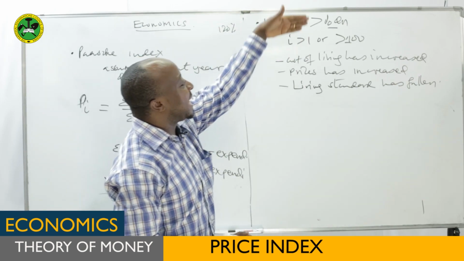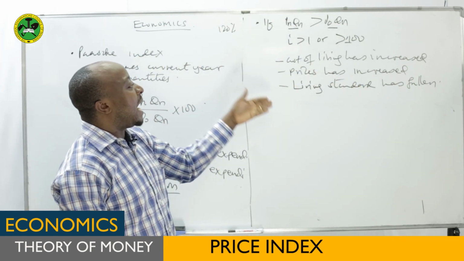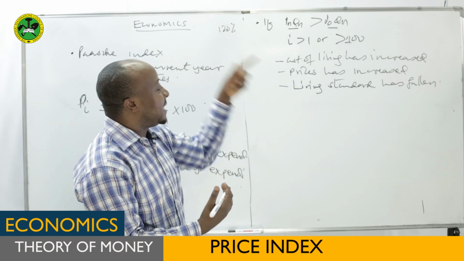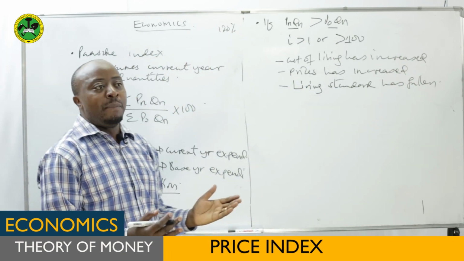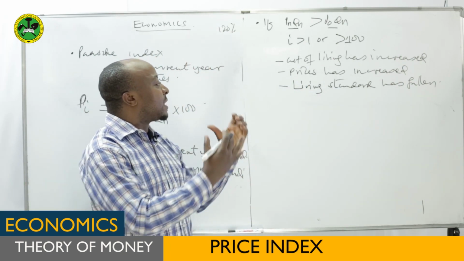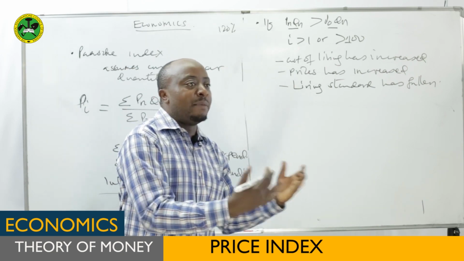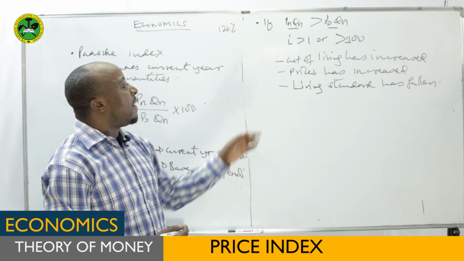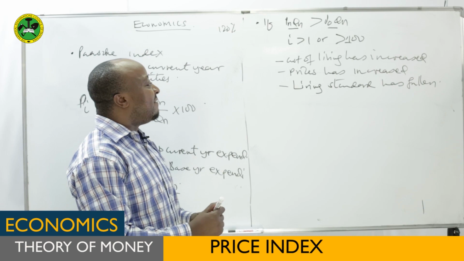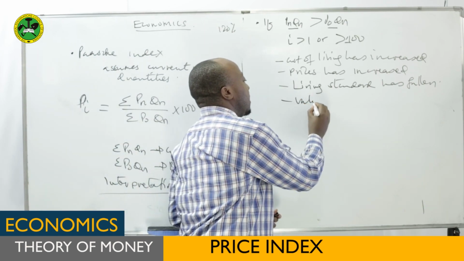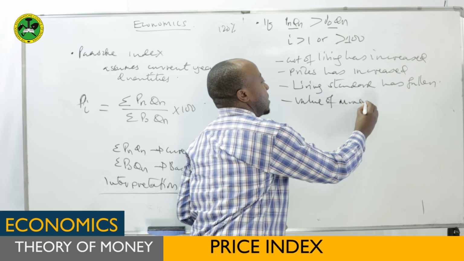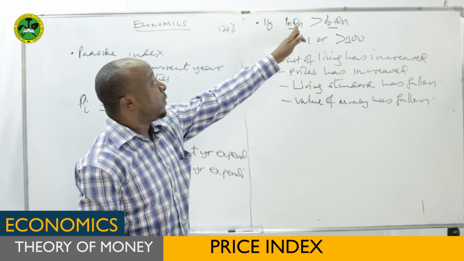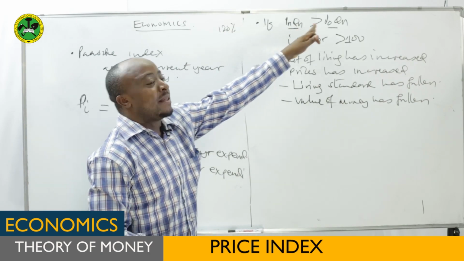Because when the cost of living is increasing, it means prices of goods are increasing as well, implying that living standard has fallen, because individuals are not capable of purchasing as they could because of increasing prices. And the other one we have to remember: when prices have increased, the value of money has fallen. This is what you get when the current year expenditure is greater than the base year expenditure.